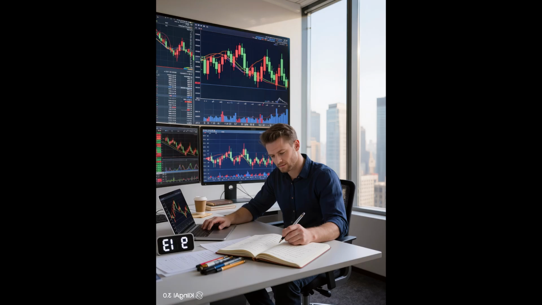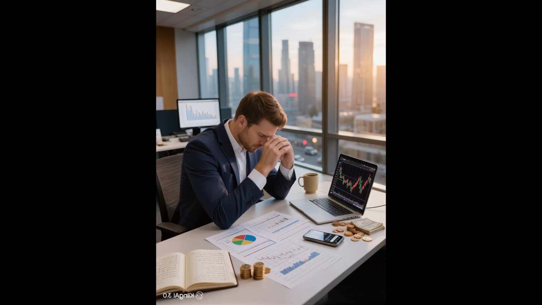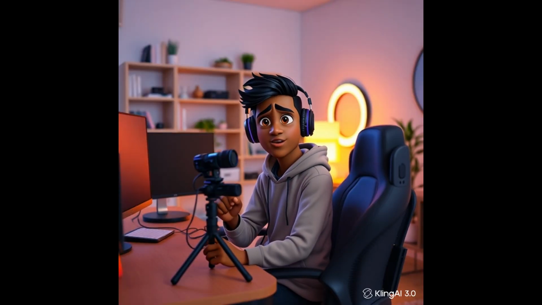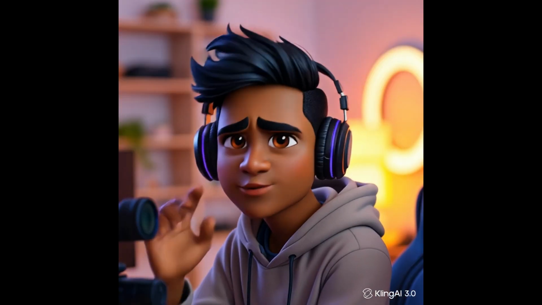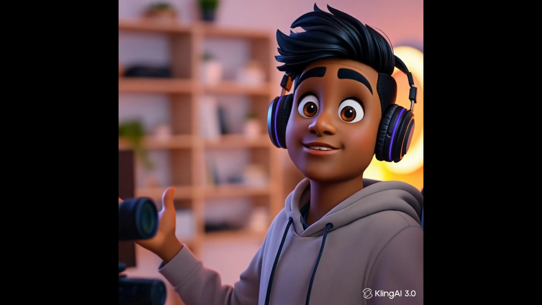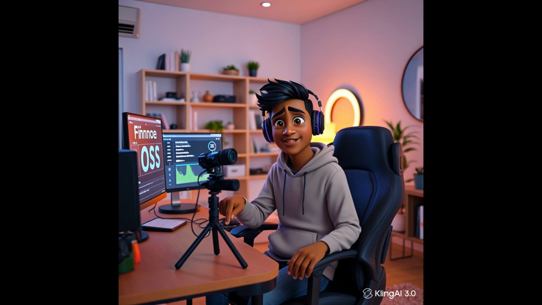I've been trading for about a year and a half. My first few months were rough. Not because I didn't understand the market, but because I kept making the same mistakes over and over. I'd overtrade. I'd ignore my own rules. I had no idea where my money was actually going. Sound familiar? So I built a complete operating system for my finances in Notion.